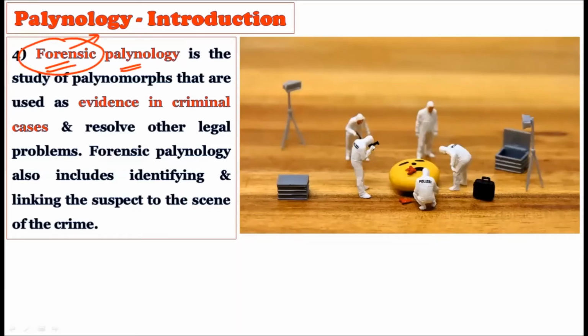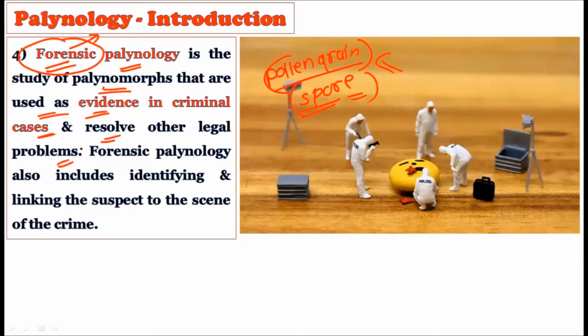See, forensic palynology is the study of palynomorphs that are used as evidence in criminal cases. We can use pollen grains or spores in the crime scene as evidence. Okay, we can use these spores or pollen grains as evidence to investigate the crime, to know who the criminal is. Now, how can we do this? See, to resolve legal problems as well. Forensic palynology also includes identifying and linking the suspect to the scene of the crime.